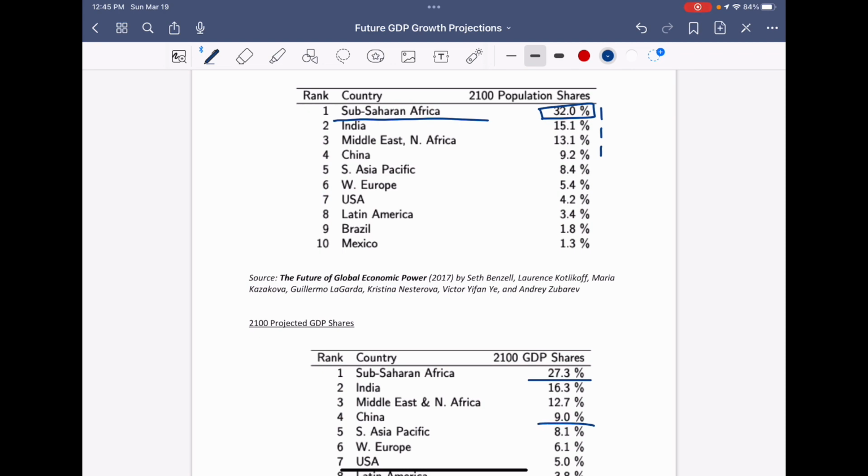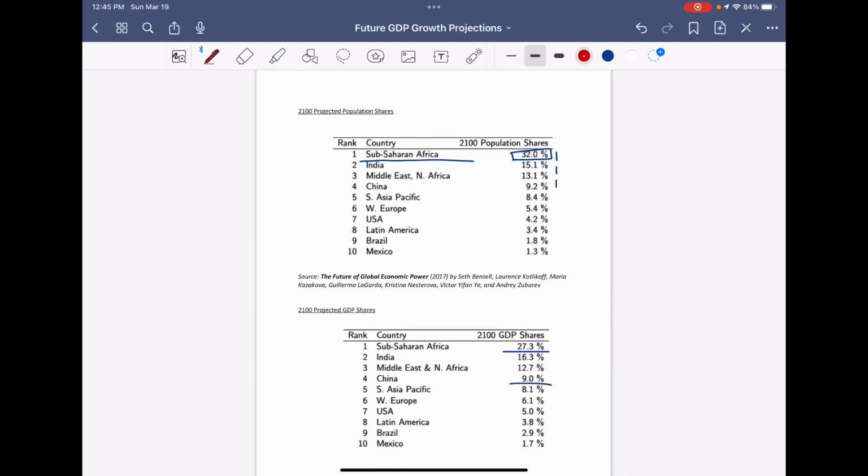So what we can see here is that the big idea is that the countries which have the biggest population shares also have the biggest projected GDP shares. So that is the interesting observation here. If you see, it neatly follows the order: Sub-Saharan Africa, India, Middle East, China, South Asia Pacific, Western Europe, Brazil, Mexico. So it follows perfectly, actually.